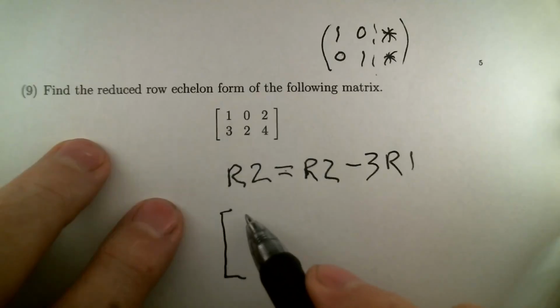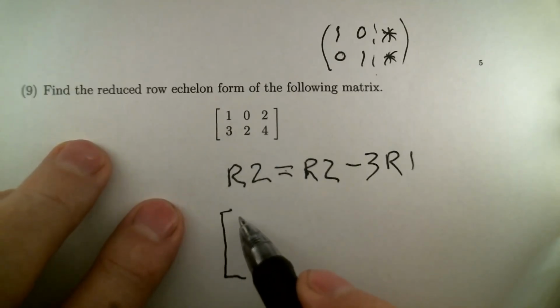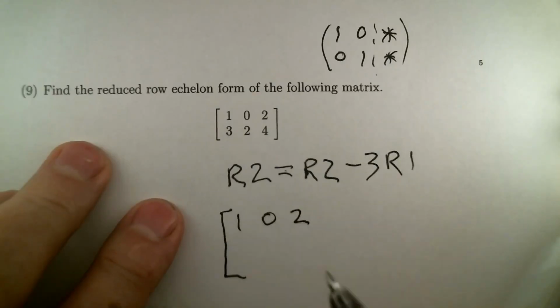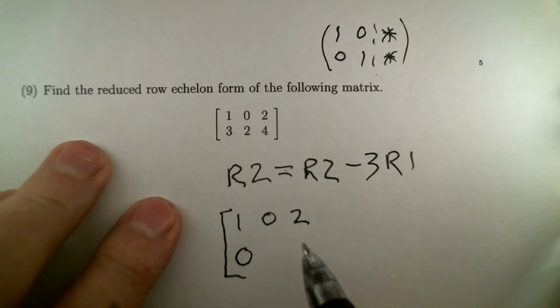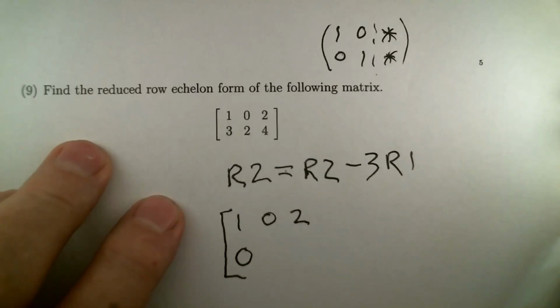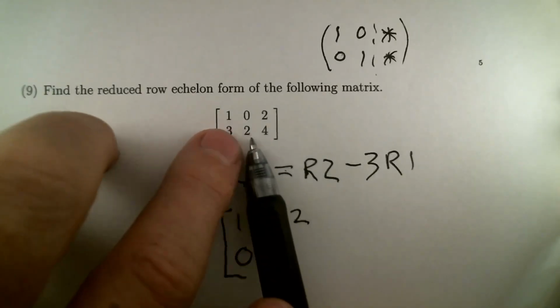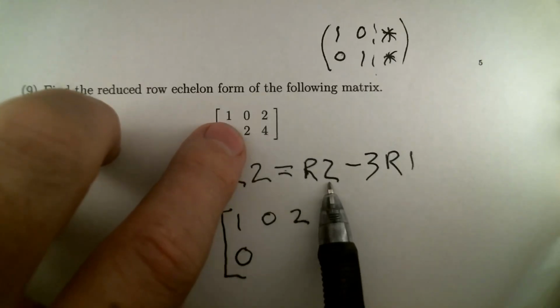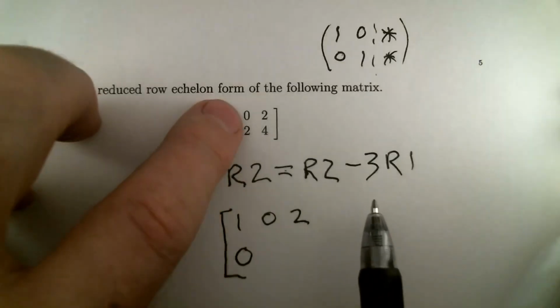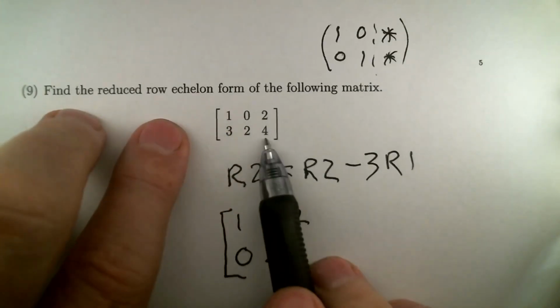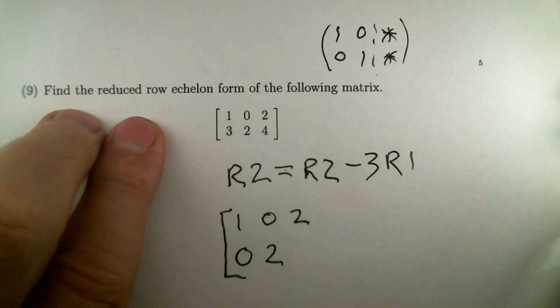New version. It's an equivalent matrix, a matrix that has the same solution set. The first row, nothing happened to it. The second row, we do this operation in order to create a 0 here. But now we have to figure out what happens to the 2 and the 4. 2 will be that value minus 3 of what's in row 1. So 2 minus 0. It's still 2 then. 4 minus 3 of that. 4 minus 6, that's -2.